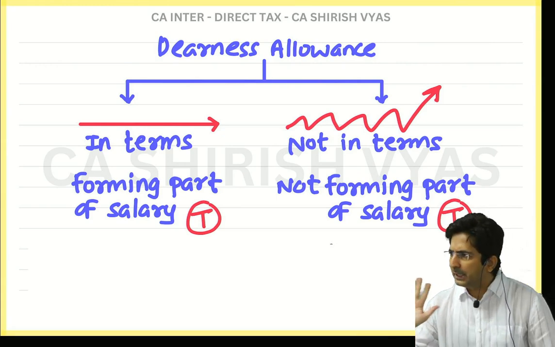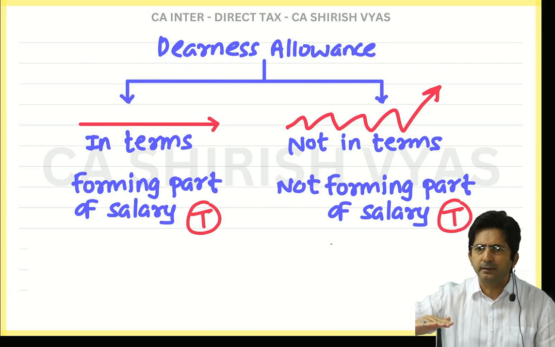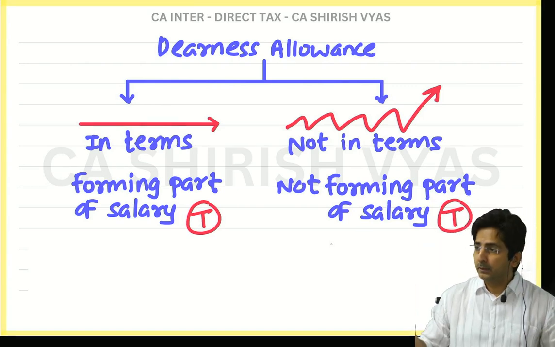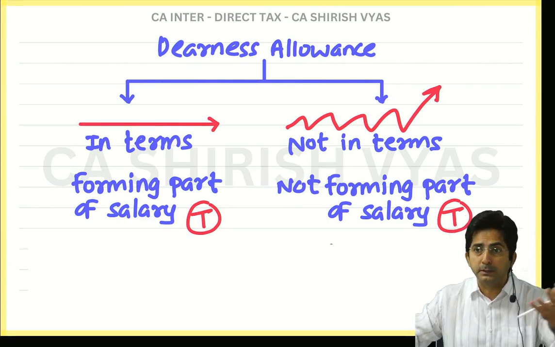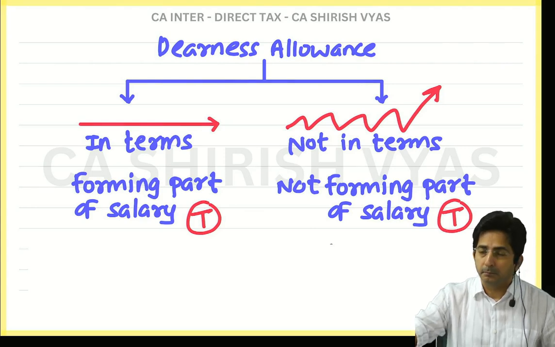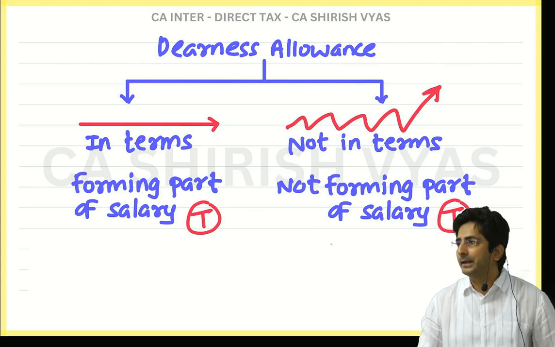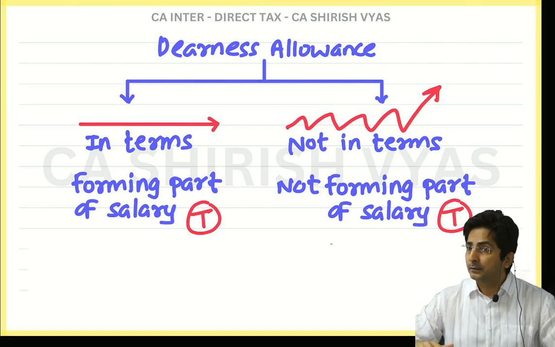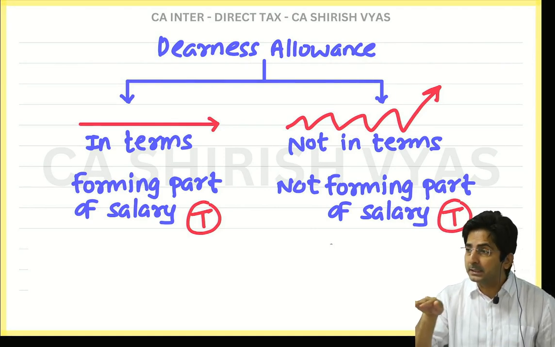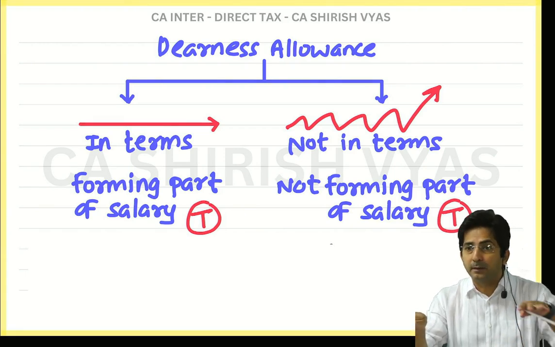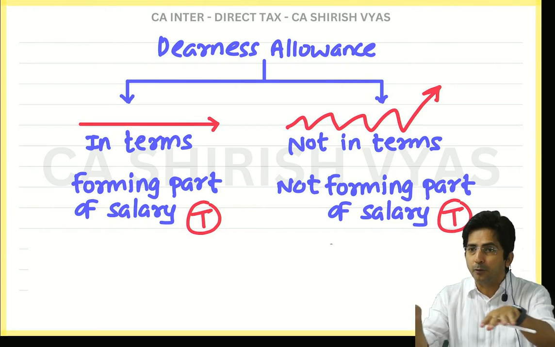Do you know what is the nature of a basic salary? It's constant. See, when I say constant, it doesn't mean it will never change. Obviously, once you do good performance in the job, if your promotion is there, your salary will increase. But that doesn't increase every day, no? For one or two years, your salary remains constant. So, since basic salary has a nature of constant, even dearness allowance, if it becomes constant, it becomes part of basic.